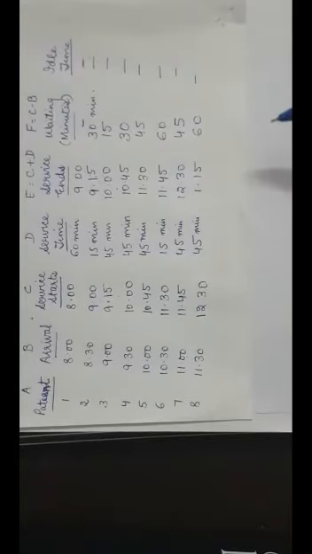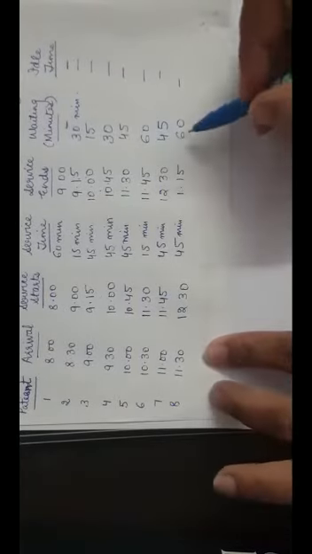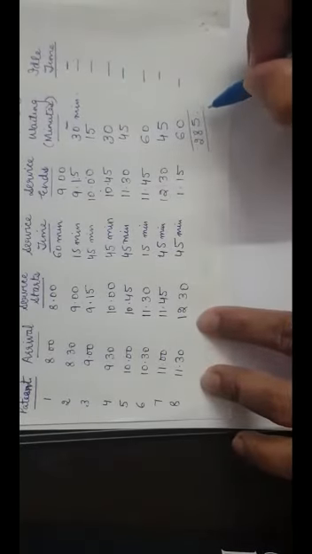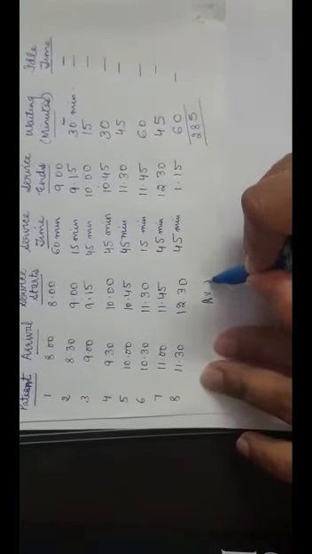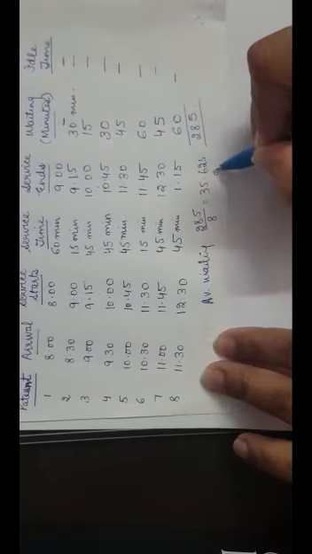So the whole table is done. In this case, this is the total waiting time for all the patients. Let the total be 285. So the average waiting time for the patient would be 285 divided by 8, which is 35.625 minutes.